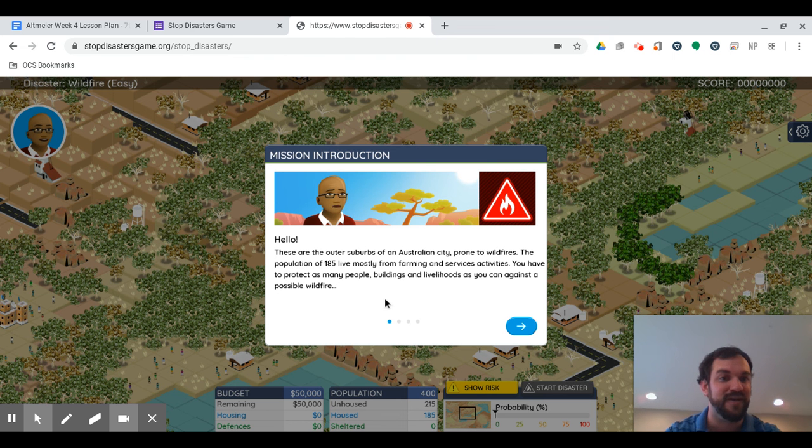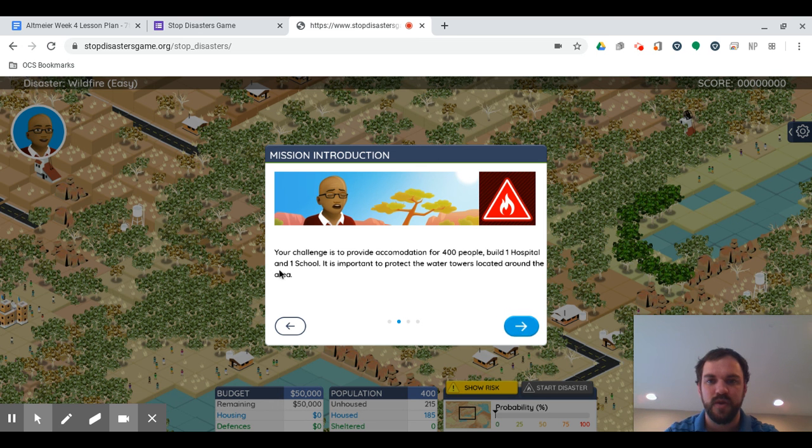You can hear the echoes of the game in probably the screencast here. Your challenge is to provide accommodations for 400 people, build one hospital and one school. It is important to protect the water towers located around the area. Think about what you can do to protect the people and their property against wildfires. You have a choice of different housing, and upgrades and defenses are also available. Choose the best options and save as many people as you can.